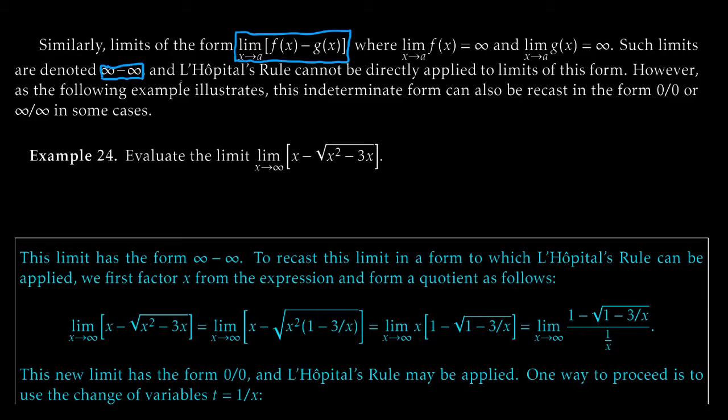So, L'Hopital's rule once again to the rescue, and we're going to figure out a way to recast infinity minus infinity indeterminate forms in terms of 0 over 0 or infinity over infinity indeterminate forms. Now, since we can always recast an infinity over infinity indeterminate form as a 0 over 0 indeterminate form, really, we're totally good. So everything always boils down to this guy, 0 over 0. Cool. Let's try out an example.